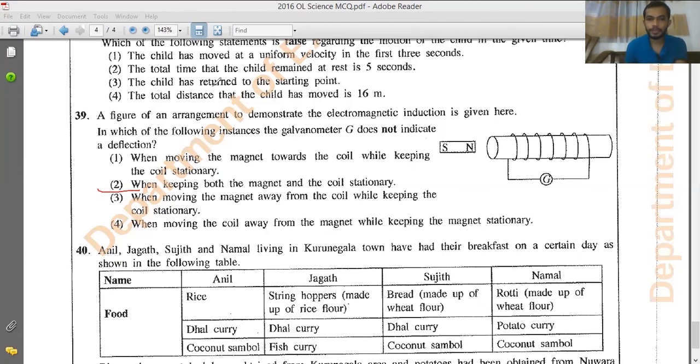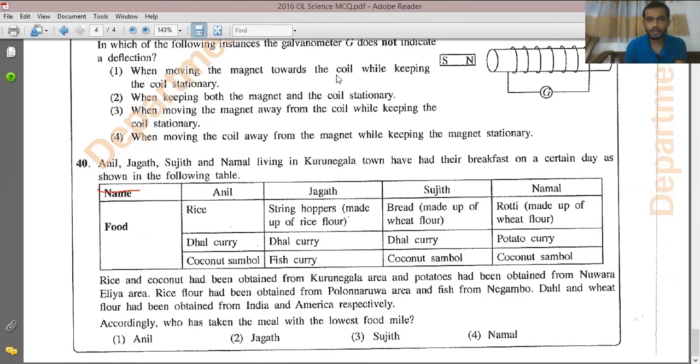Question number 40, they're asking about the food mile. Anil, Jagat, Sujit, and Namal, living in Kurunegala town, had their breakfast on a certain day. We have to find, from the food given in the table, rice and coconut had been obtained from the Kurunegala area, potatoes from the Nuwara Eliya area, rice flour from Polonnaruwa, fish from Negombo, and dal and wheat from India and America respectively. They are asking who has taken the meal with the lowest food mile.